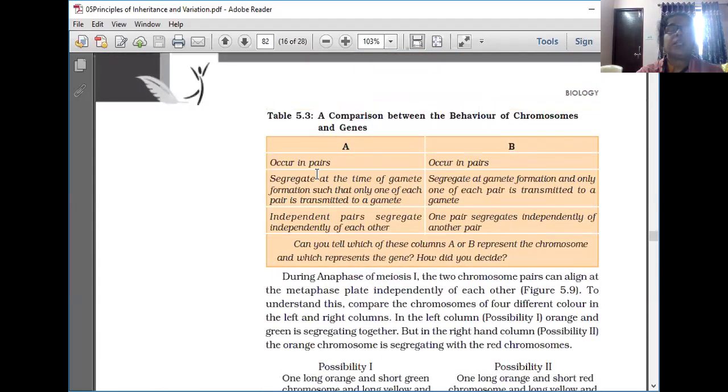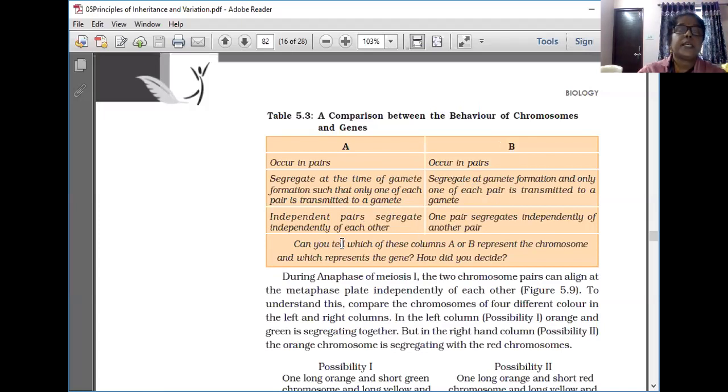So here we are getting a comparison between the behavior of chromosomes and genes. Chromosomes occur in pairs. Genes are also occurring in pairs. Both of them occur in pairs. The reason I already told you: they segregate at the time of gamete formation such that only one of each pair is transmitted to a gamete.